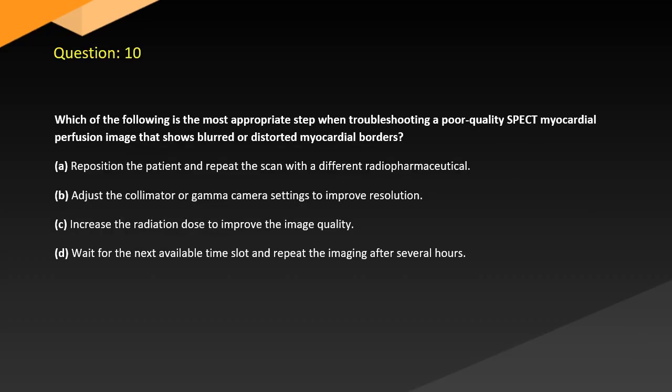Question 10. Which of the following is the most appropriate step when troubleshooting a poor quality SPECT myocardial perfusion image that shows blurred or distorted myocardial borders? A. Reposition the patient and repeat the scan with a different radiopharmaceutical. B. Adjust the collimator or gamma camera settings to improve resolution. C. Increase the radiation dose to improve the image quality. D. Wait for the next available time slot and repeat the imaging after several hours.